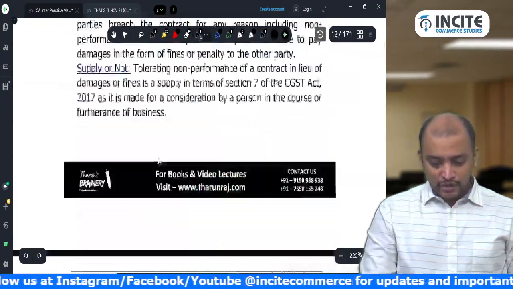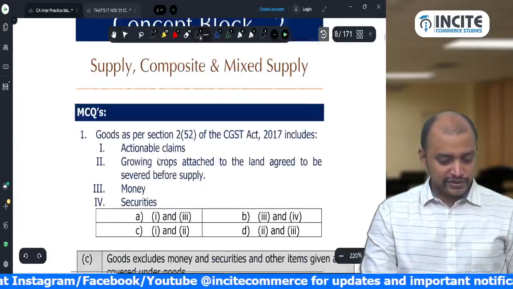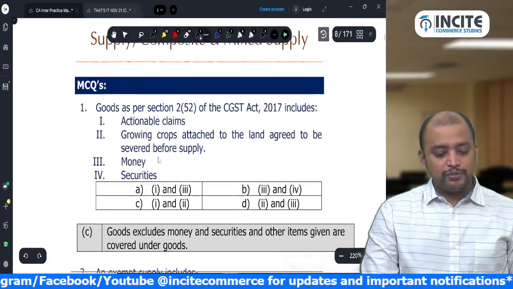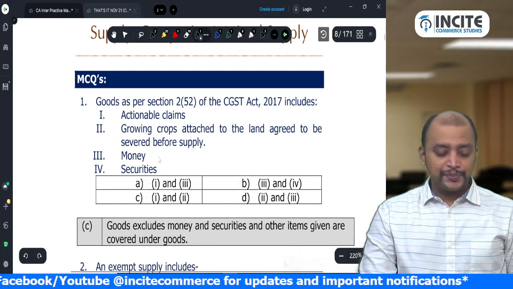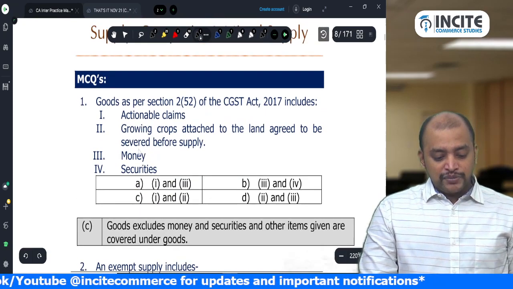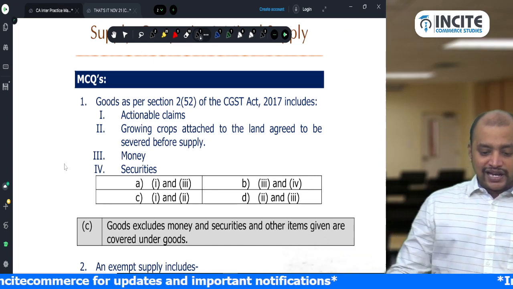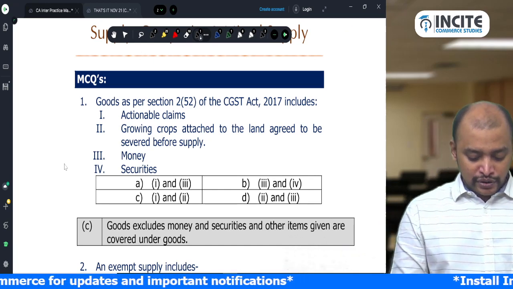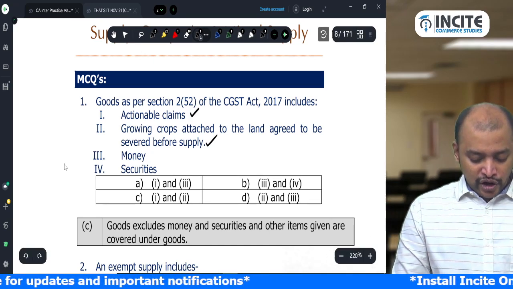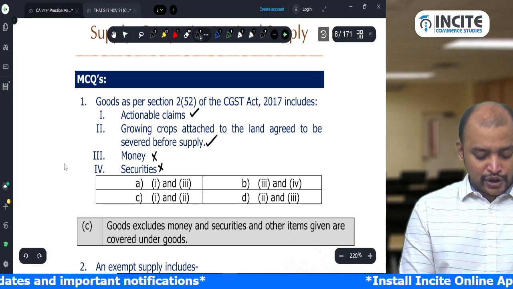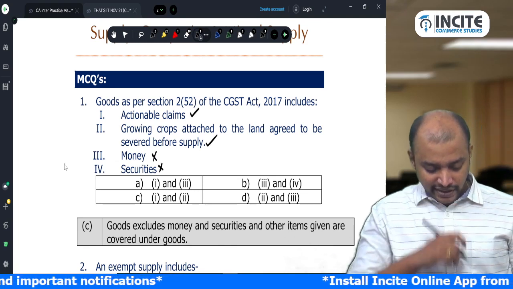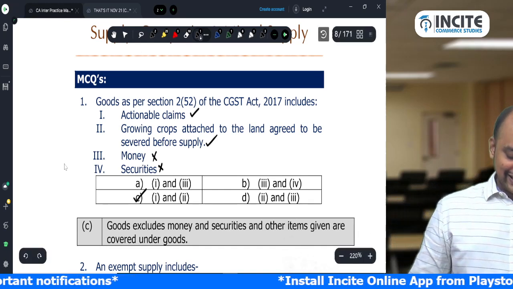Sorry, I am looking into concept block number 2 here. So MCQ 1. Goods as per section 2(52) includes actionable claim. Yes, goods includes actionable claim. Growing crops, but money and securities no. So option 1 and 2. So C is the answer.